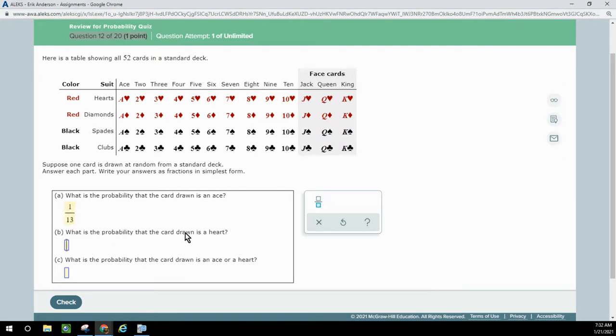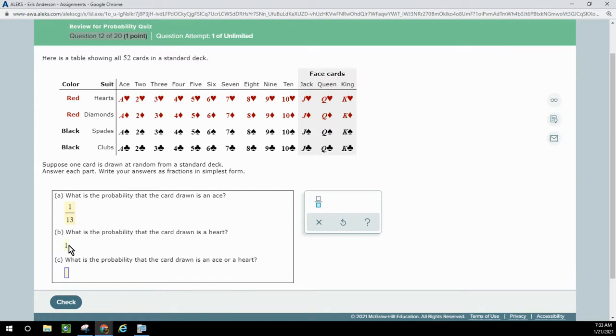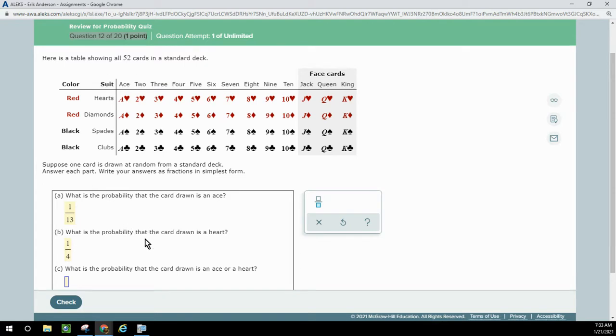What's the probability that it is a heart? Well, there are 13 hearts out of 52 total. So that would be 1 in 4. Or you could just see that they're equally spaced. So 1, 2, 3, 4. 1 out of 4 are hearts.